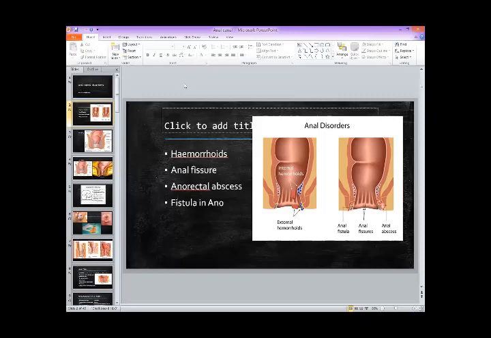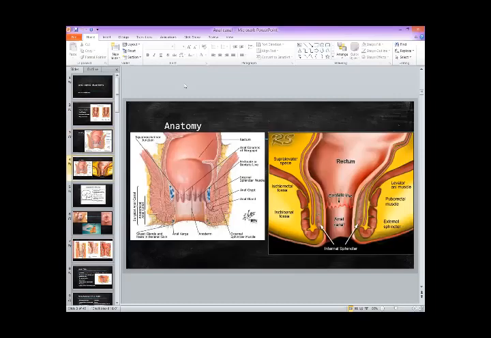So we'll start with the anatomy first. If you could see this picture on the right side of your screen, this is a simplified picture. We'll just have a look at this picture first, and then we can see the detailed picture. The anus or anal canal is actually the termination of the intestine, the gastrointestinal tract.